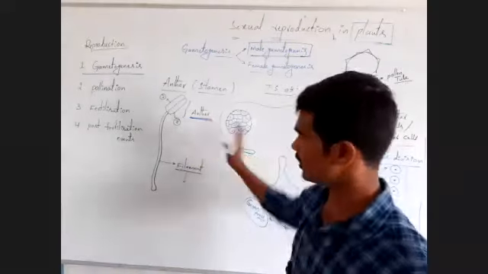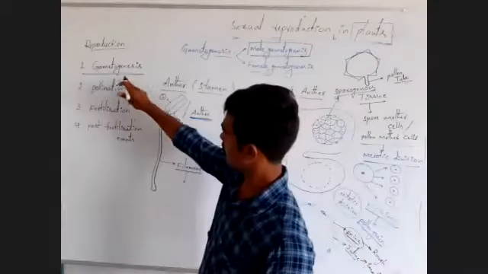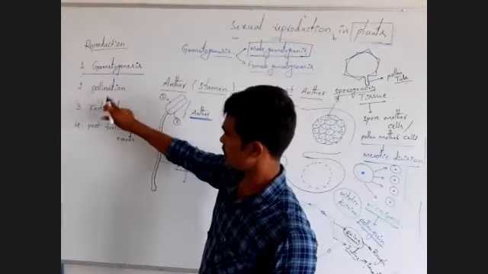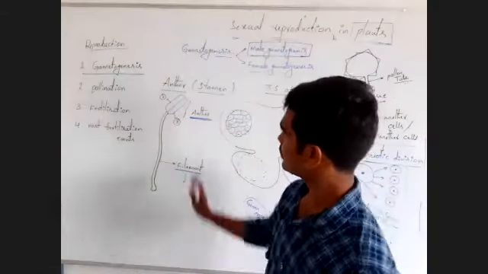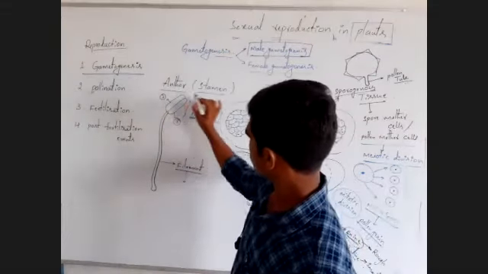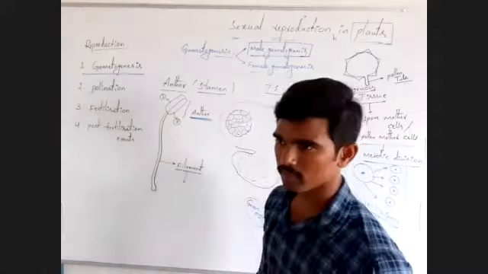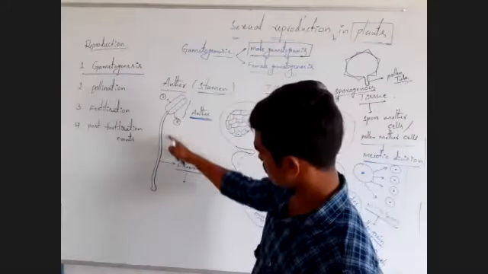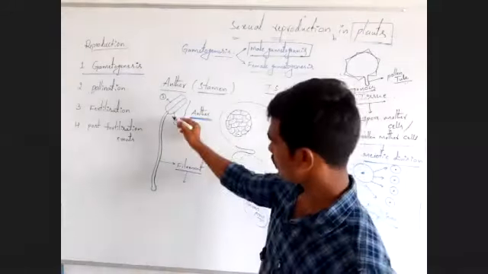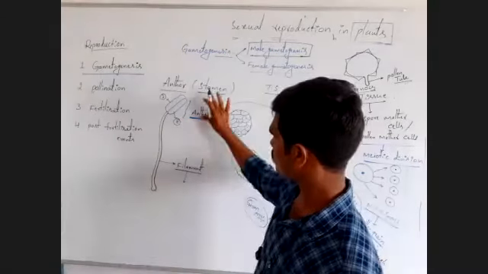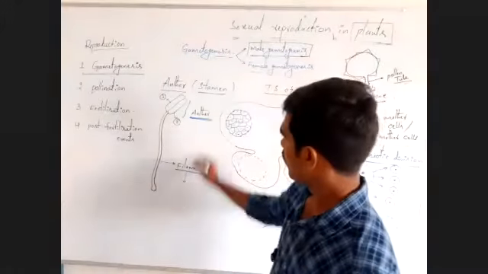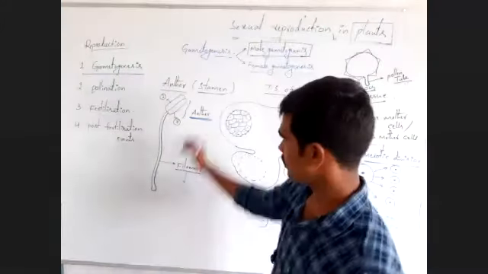Listen carefully, one by one. Gametogenesis, pollination, fertilization, all this. Observe, first, structure of the stamen. This is the structure of the stamen. Filament and anther are the two main parts in the stamen. Anther is the fertile part in the stamen.